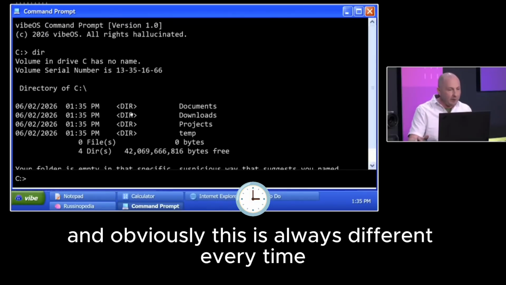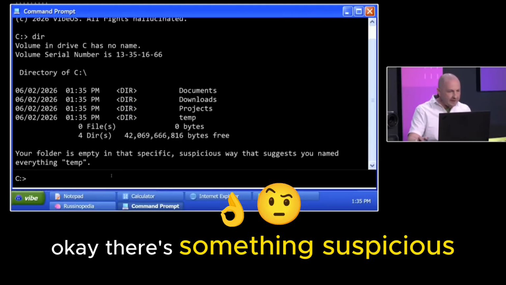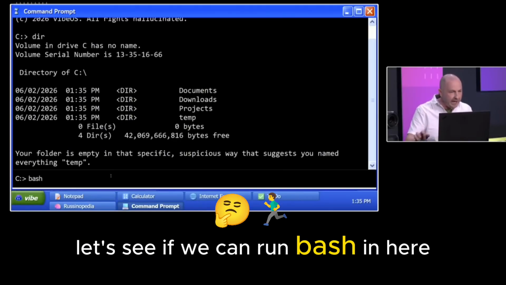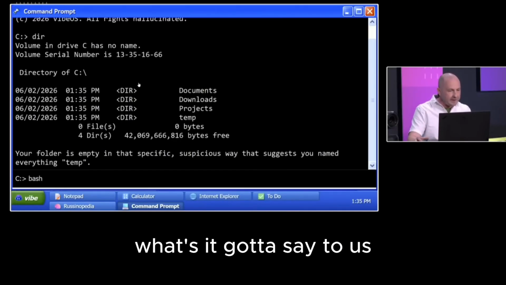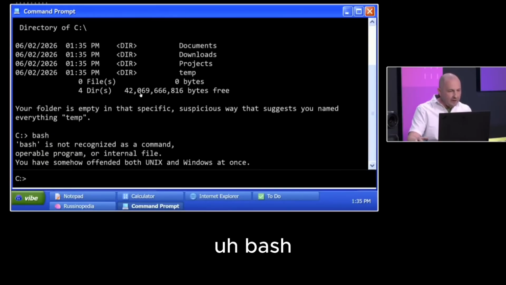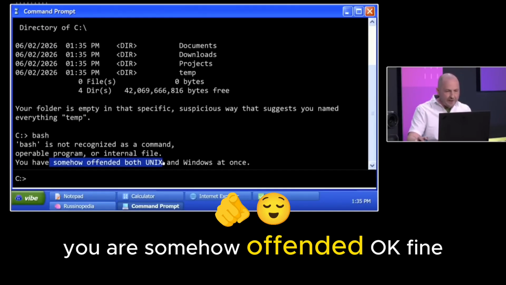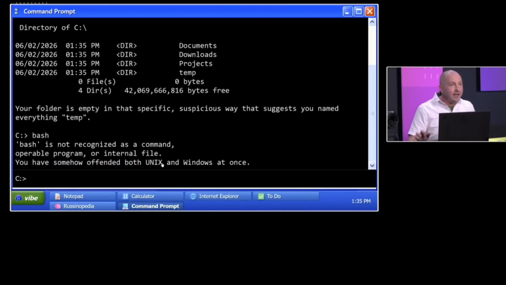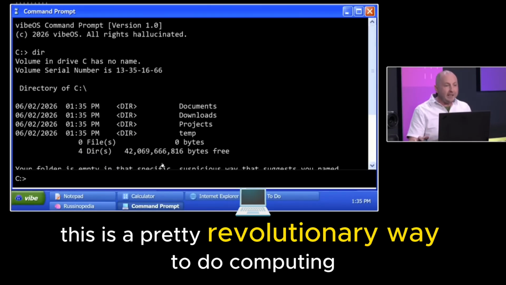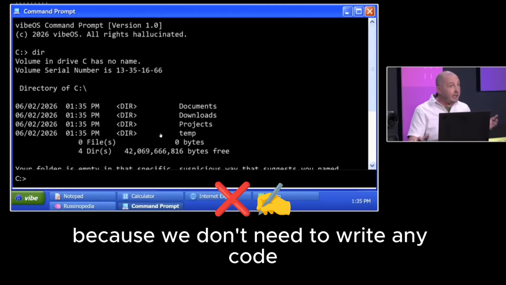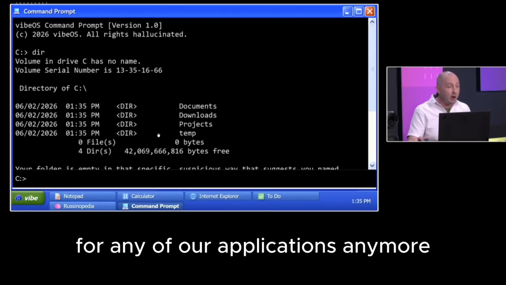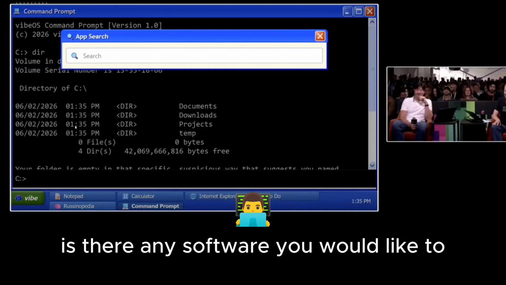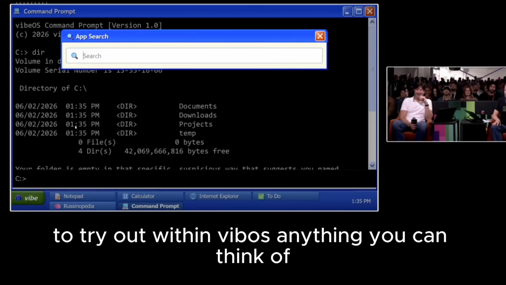And obviously this is always different every time. Okay, there's something suspicious. Let's see if we can run bash in here. What's it got to say to us? Bash, you have somehow offended. Okay, fine. All right. So you get the idea, right? This is a pretty revolutionary way to do computing because we don't need to write any code for any of our applications anymore. Are there any software you would like to try out within VibeOS?